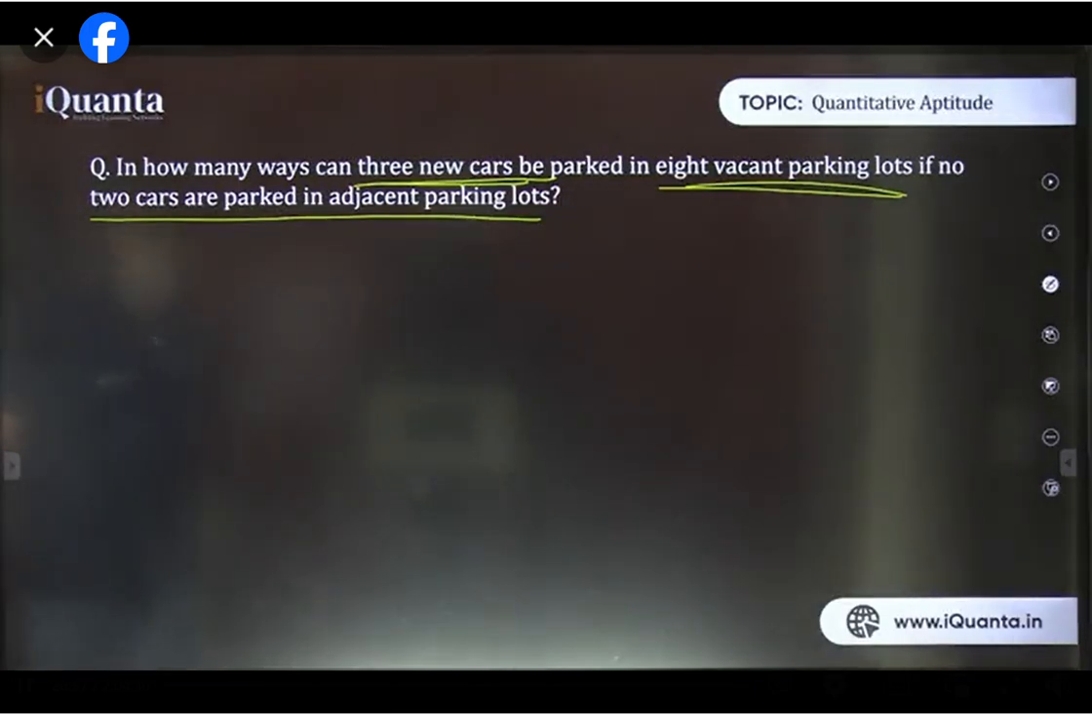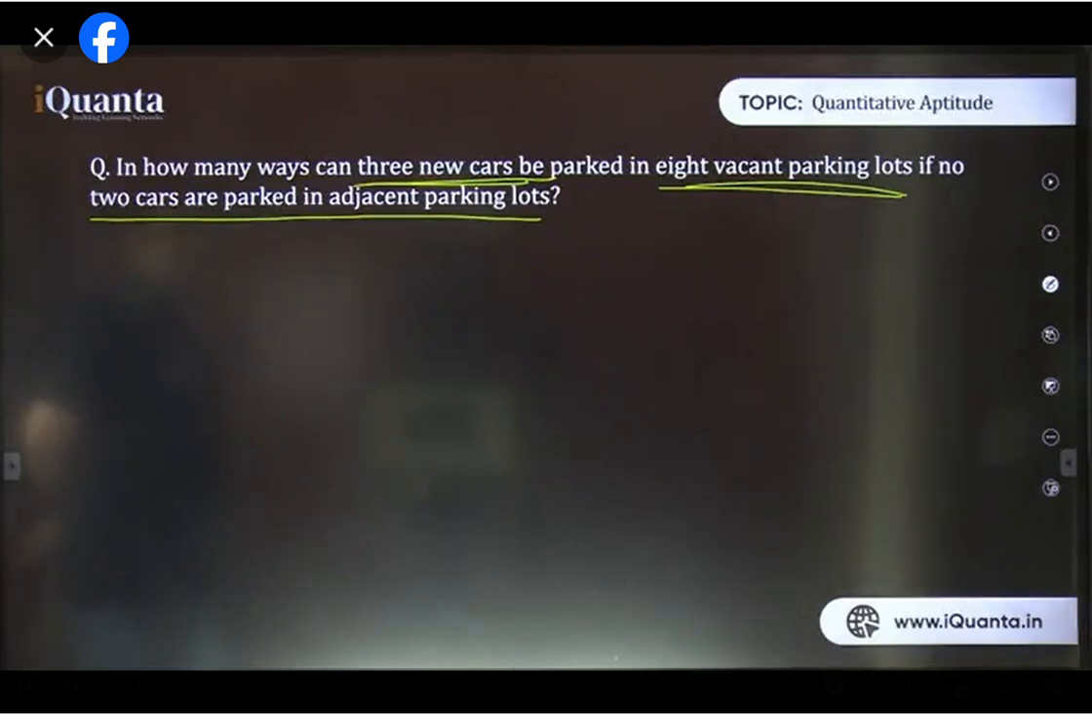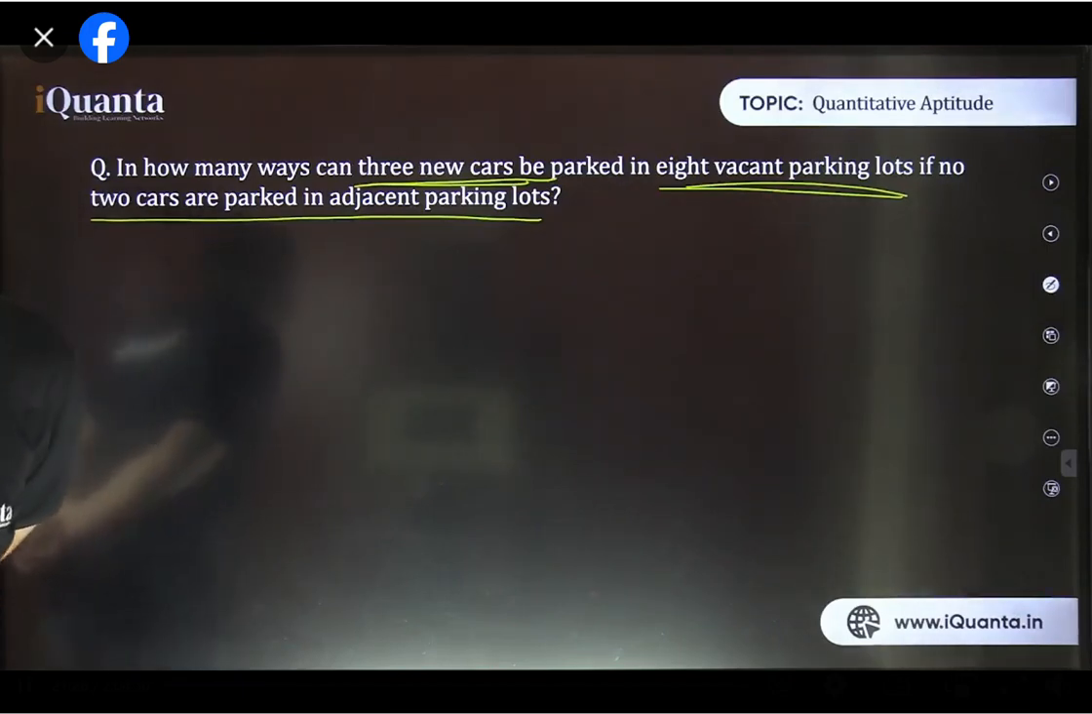In how many ways can 3 new cars be parked in 8 vacant parking lots? Yes, 63 is correct. Nice, good. How did you do it? 63 is correct. Into 3 factorial करना पड़ेगा क्या? In how many ways can 3 new cars be parked in 8 vacant parking lots if no 2 cars are parked in adjacent parking lots? Yes, 3 factorial is also required. Good, good. 63 into 3 factorial also, right?